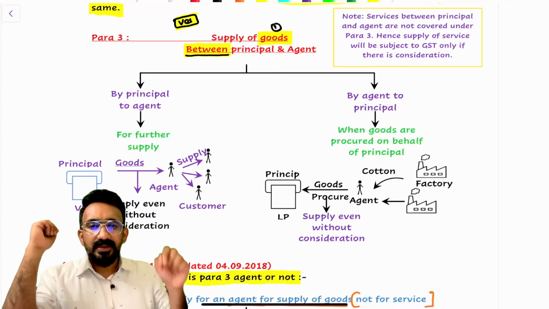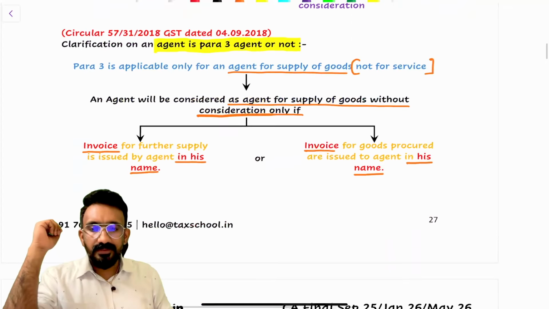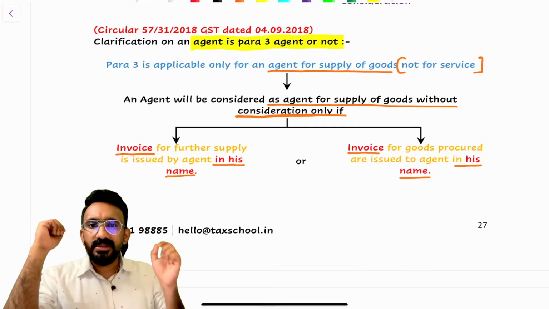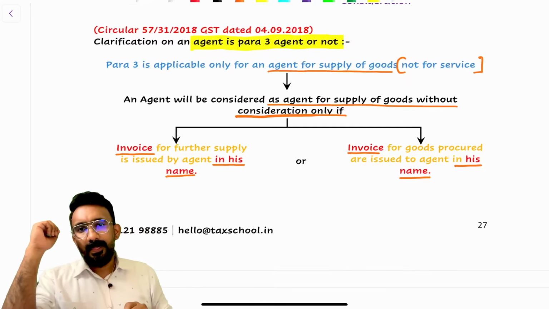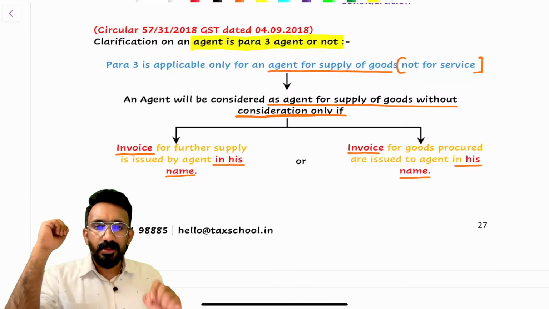Right? So they have given a clarificatory circular under circular 57 and said, I would consider only certain types of agents to be para 3 agents. What kind of an agent is considered to be a para 3 agent?